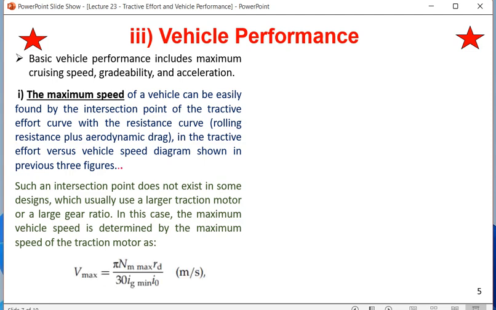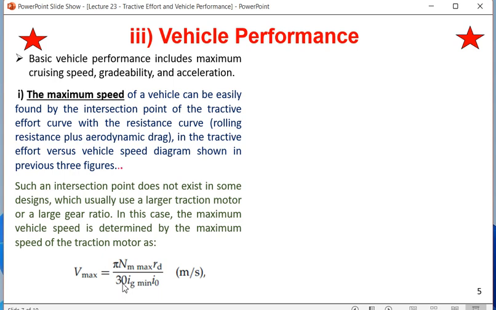So what is the maximum speed formula? It is pi nm max into rd divided by 30 ig min into I0. The gear ratio is in our hand, we can change it depending on the vehicle, and the rotational speed actually varies as per the gear and as per the losses. Previously we found V equal to pi into nm into rd divided by 30 ig into I0. In that, I0, rd, 30 and pi are absolutely constant, they cannot be changed.